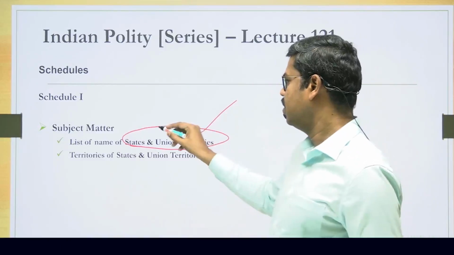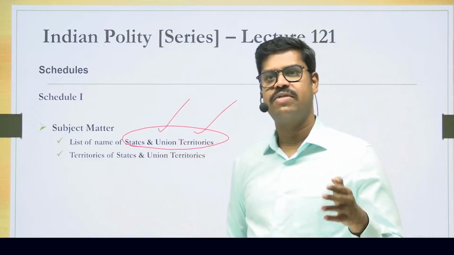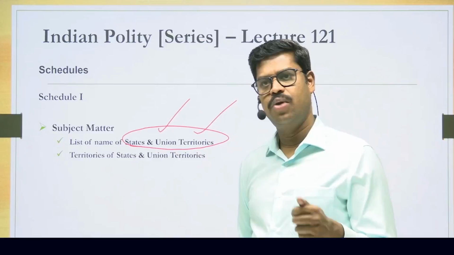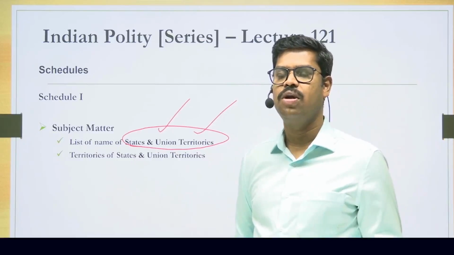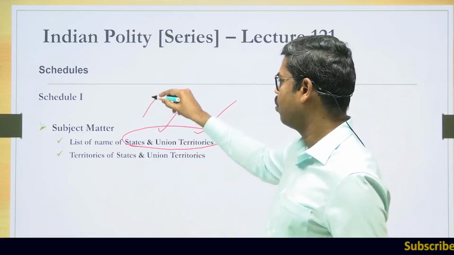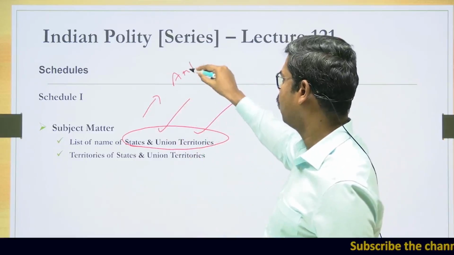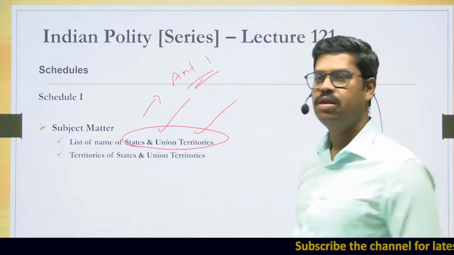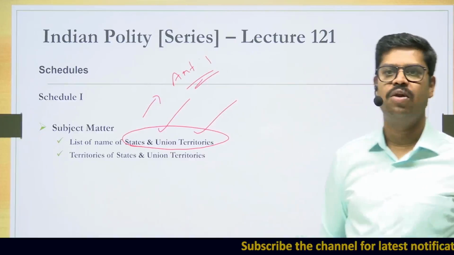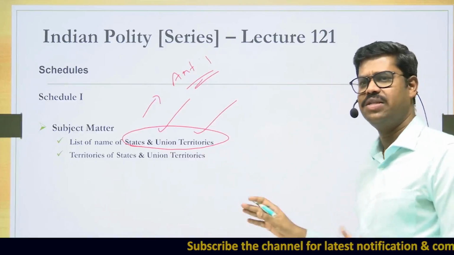So therefore, if you want to know what is the name of each and every state, that is there in the Schedule 1. The Union Territory's name is also there in the Schedule 1. But what is the source of the Schedule 1 of the Constitution? That is nothing but the Article 1 of the Constitution. Or in other words, the Schedule 1 flows from Article 1 in the Constitution. It is as simple as that, okay?